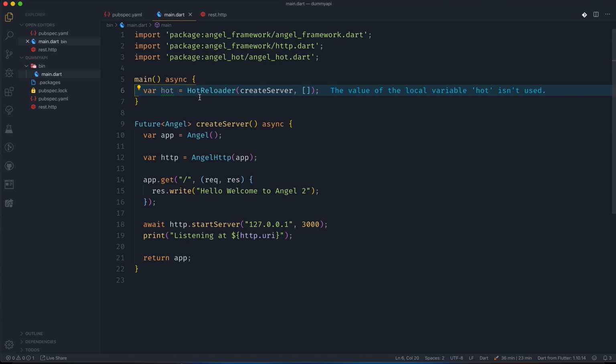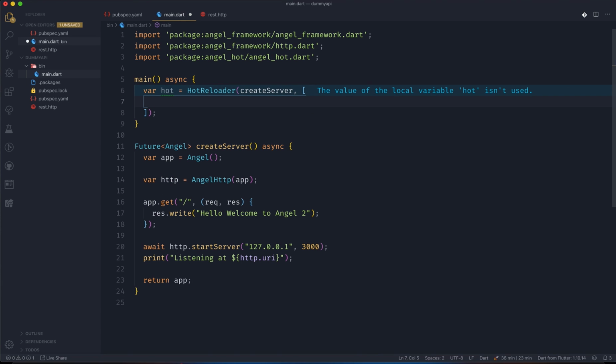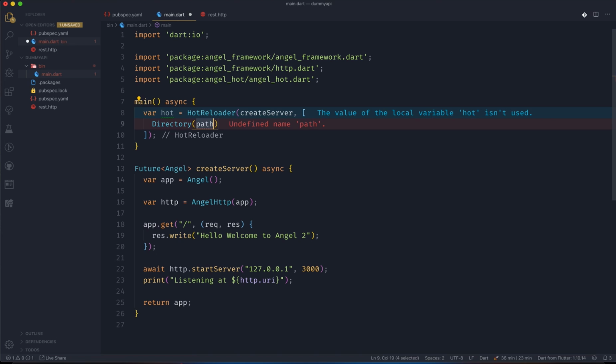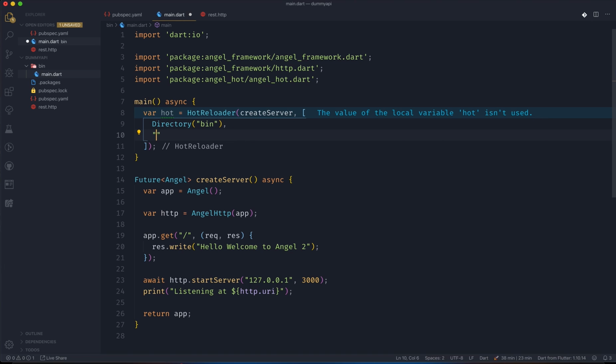So yeah, the path is basically which files you want to reload or which folder you want to reload. So I can say something like, I want my directory to be, let's say, if I have a bin folder, so yeah, I can include that. I can include, let's say, directly bin slash main dot dart.